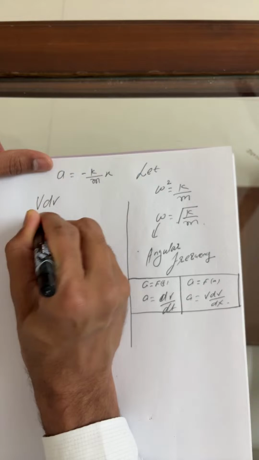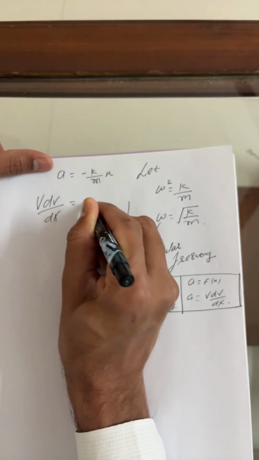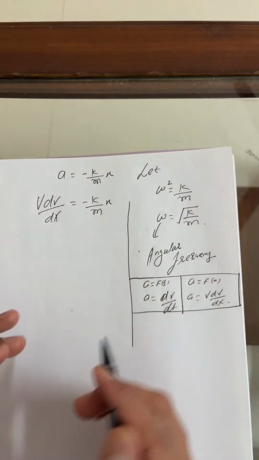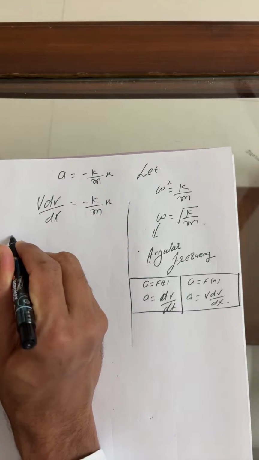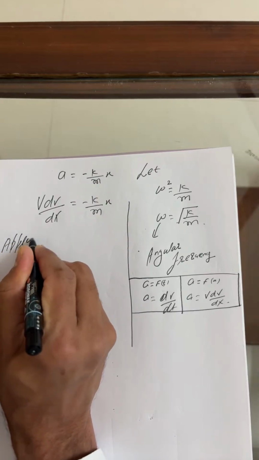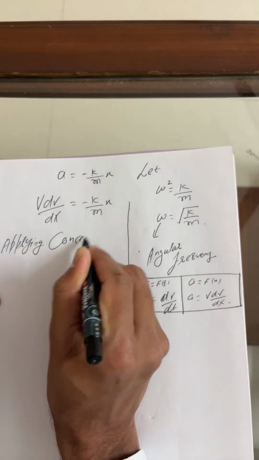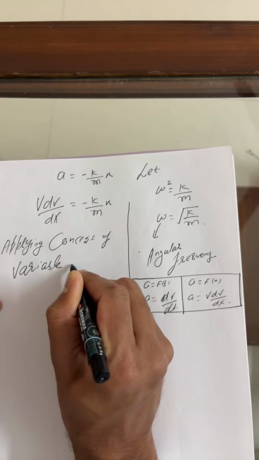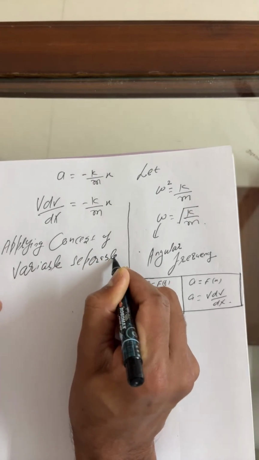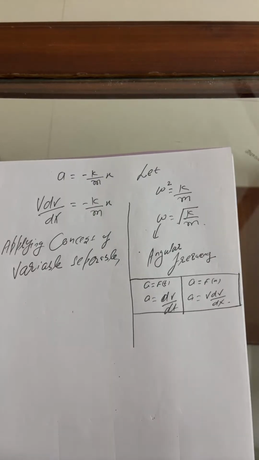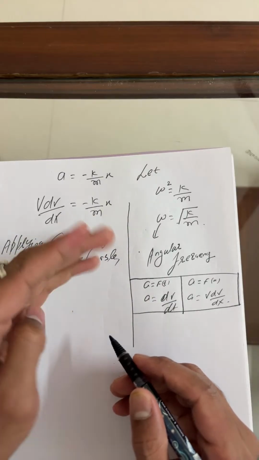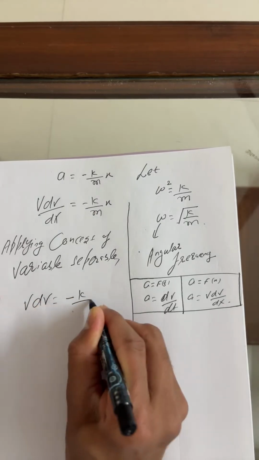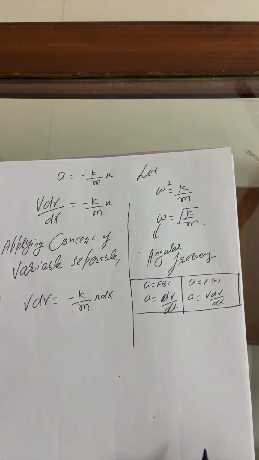Acceleration I can write as v dv by dx, which is equal to minus k upon m into x. Now you can apply the concept of variable separable. Keep the same variables together: I'll take x on one side and velocity terms on the other side. So v dv equals minus k upon m into x dx.